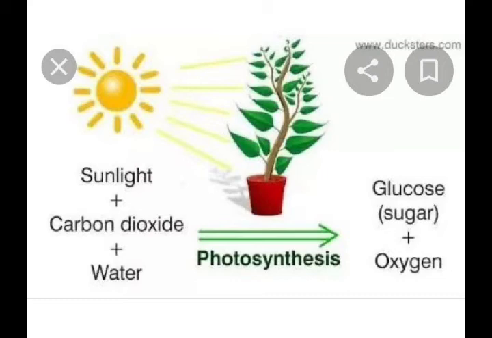So without light, definitely we won't survive. That we know very well. So the sunlight also induces the chemical reaction between carbon dioxide and water. Clear? So those chemical reactions which are induced by light energy are called photochemical reactions.